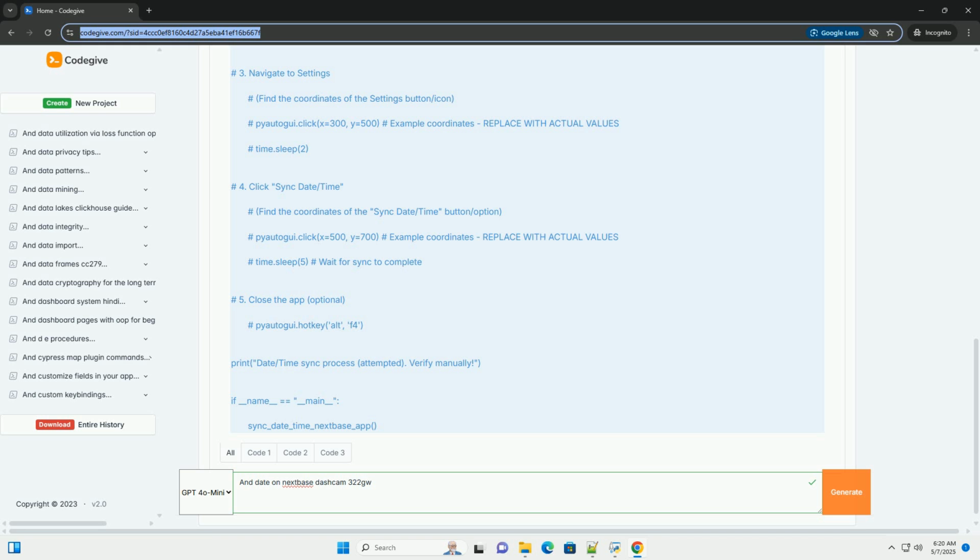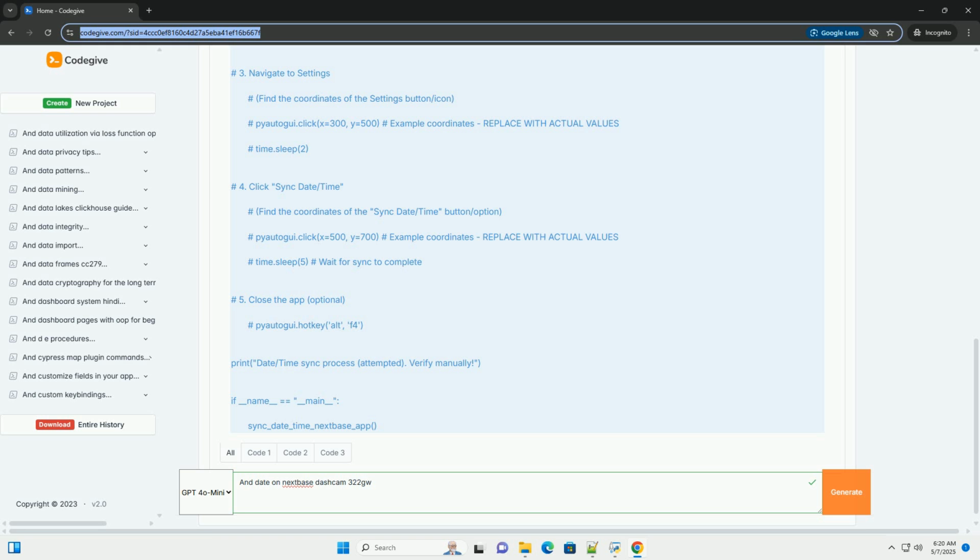Bluetooth connection: ensure the dashcam is in Bluetooth pairing mode. Go to your phone's Bluetooth settings and select the Nextbase 322GW from the list of available devices. You may be prompted to enter a pairing code, usually 0000 or 1234.